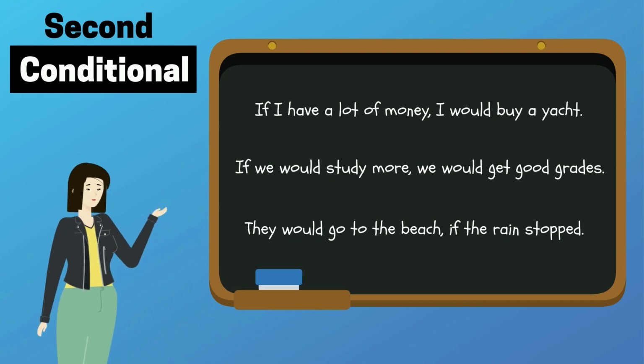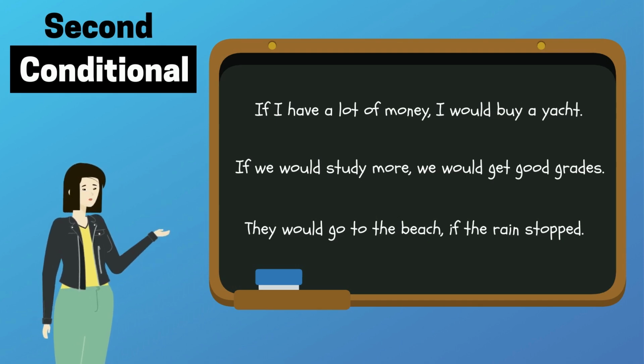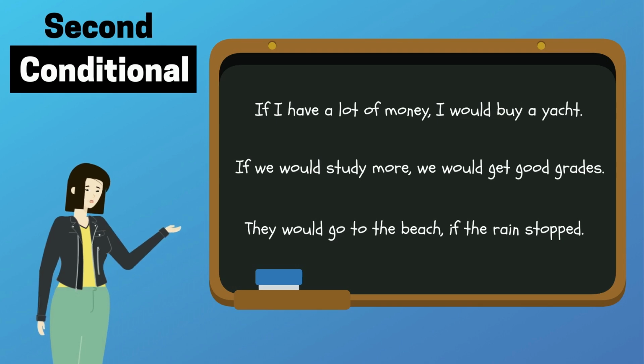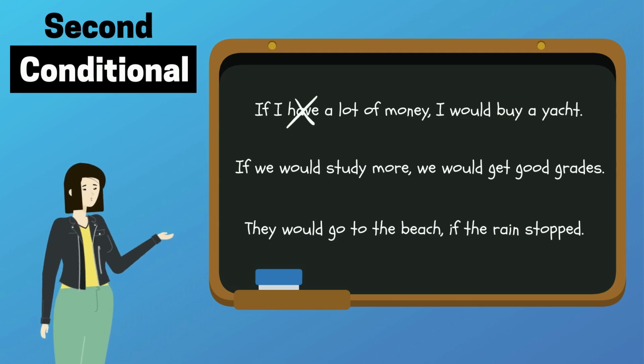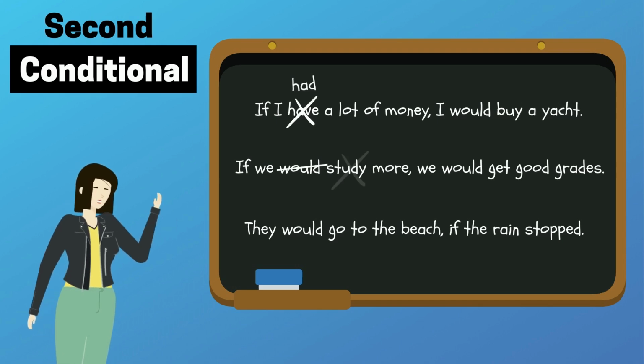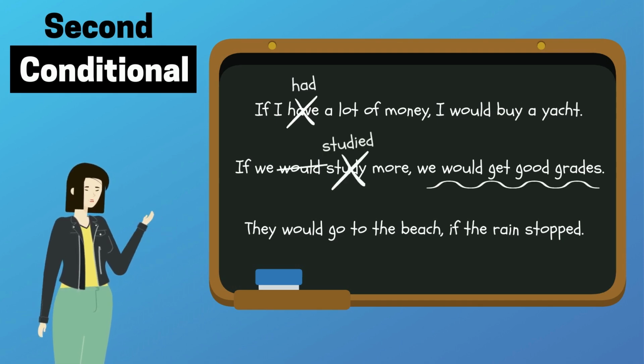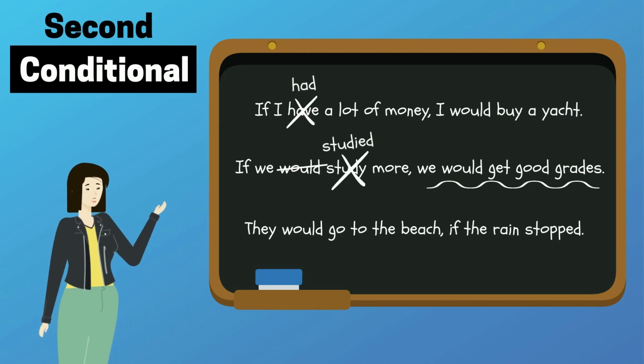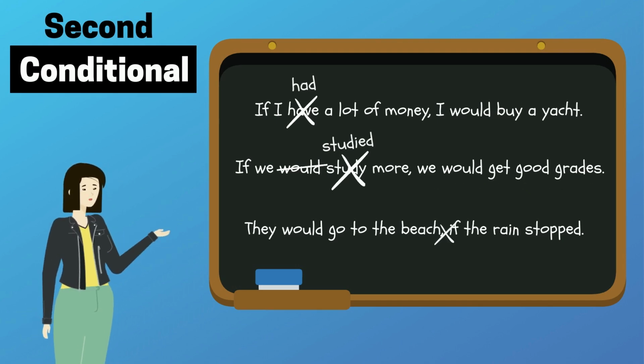Welcome back. Let's have a look at the correct answers. In the first sentence, the verb after if should be in a past tense. In the second sentence, we can only use would in the result clause. And in the third sentence, we don't use a comma when we start with the result clause.